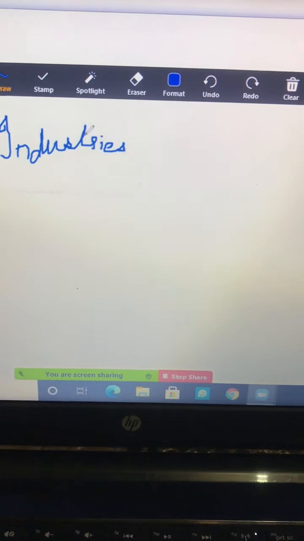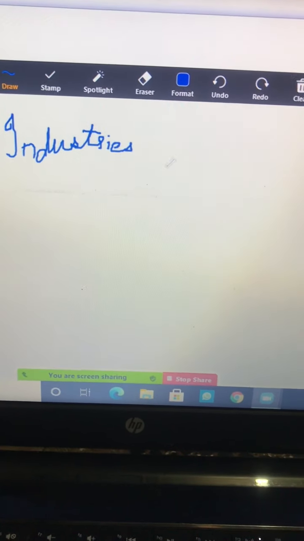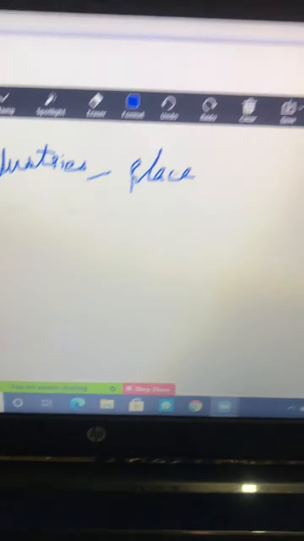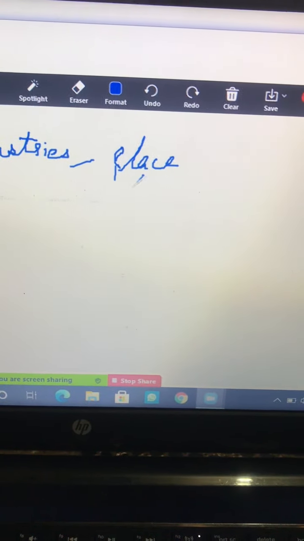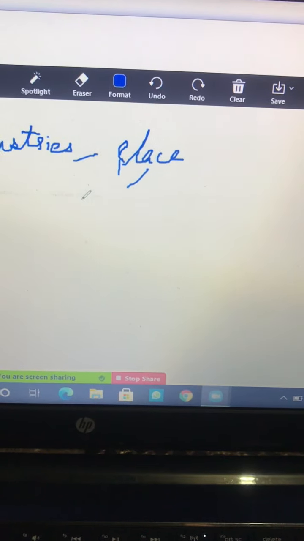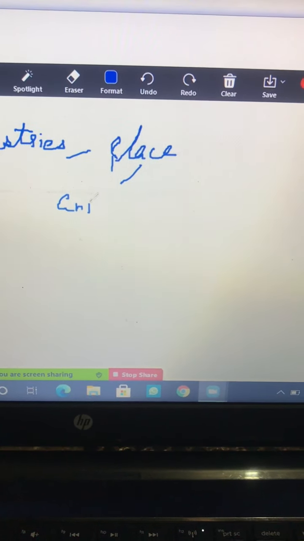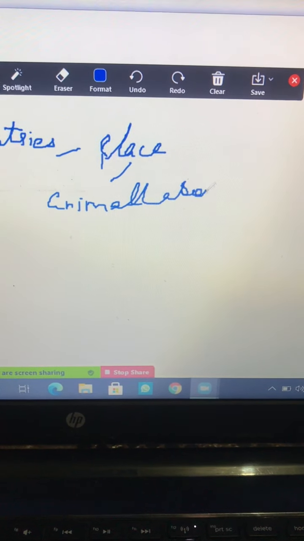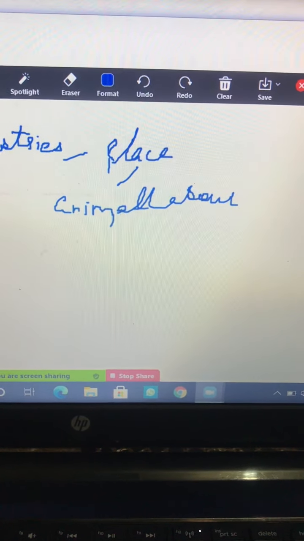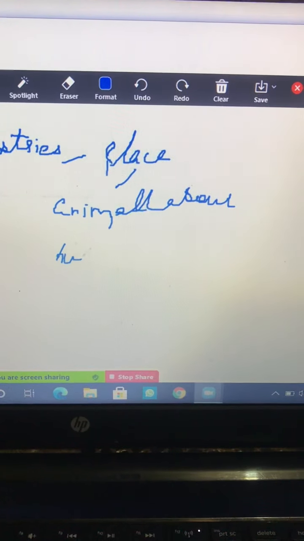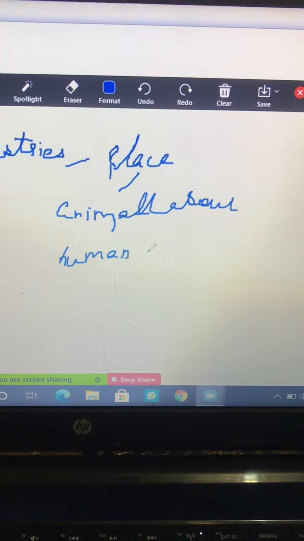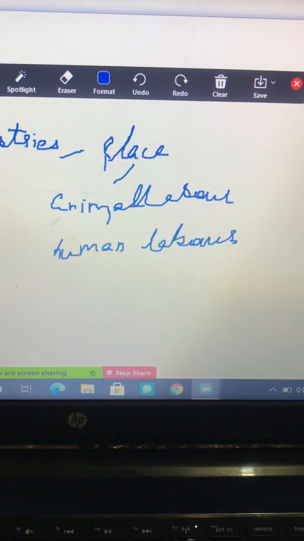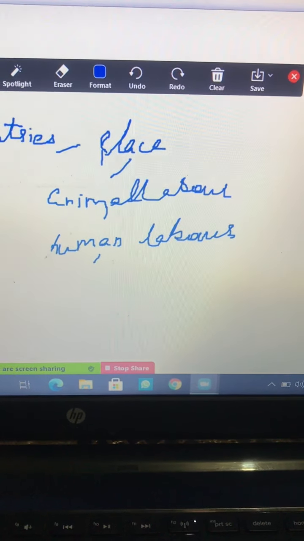Industries or industrialization. Industry is a place. And in this place, what am I going to do? I am replacing animal labor with human labor, and human labor with electricity.